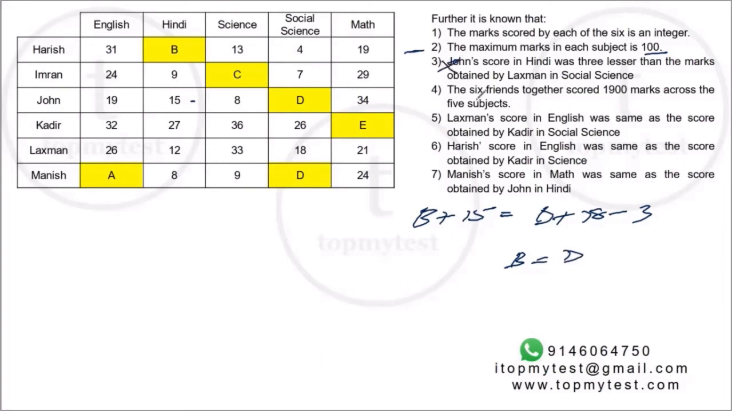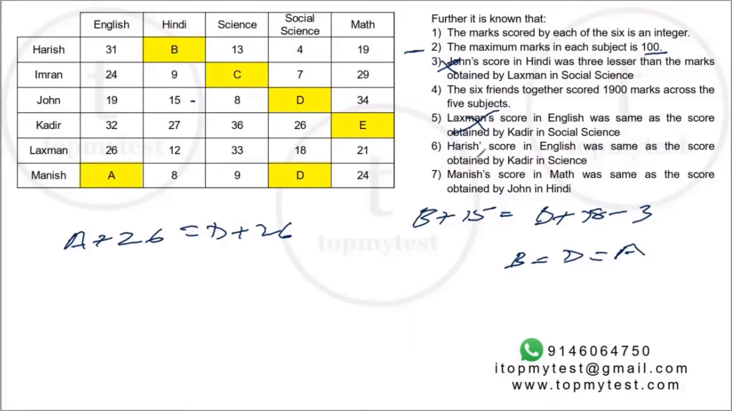Third is done. Fourth says the 6 friends together scored 1900 marks across the 5 subjects. So if I add everything, it will be 1900 marks. We'll come to that later. Lakshman's score in English, that's A plus 26, is same as Kadir in social science. Kadir social science equals D plus 26. So A is equal to D. So B is equal to D is equal to A.